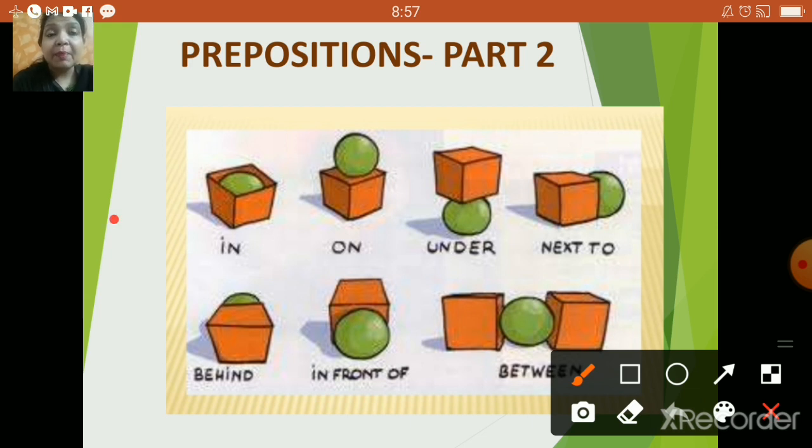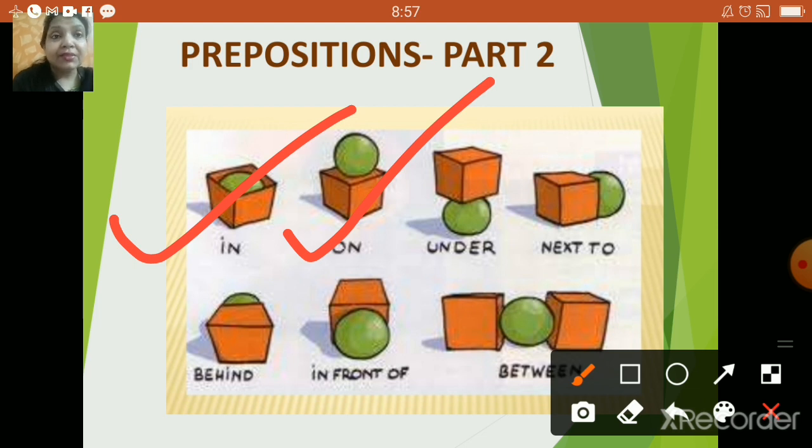Now here the preposition is in. The reason is the ball is inside the basket or the box. Here it's on. Why? The reason is the ball is on the box. Here it's under. Why under, children? The reason is the ball is under the box. Next, it is next to. Now this particular ball is exactly next to the box.